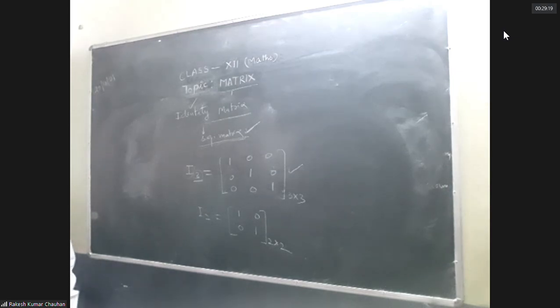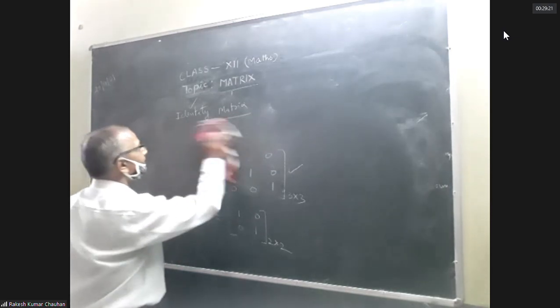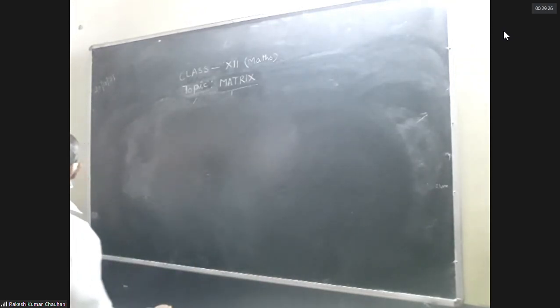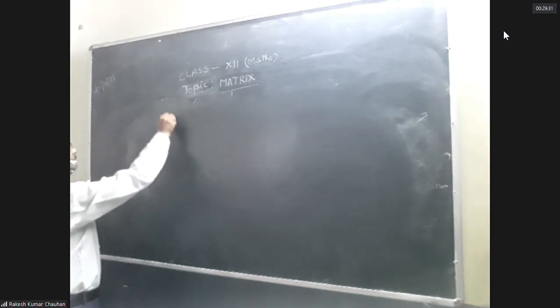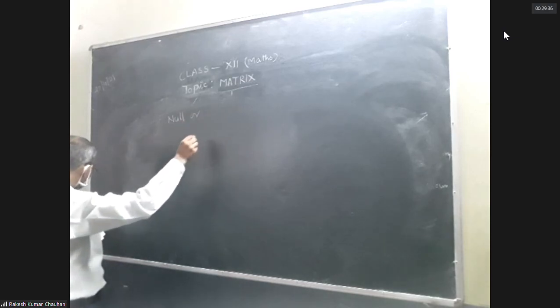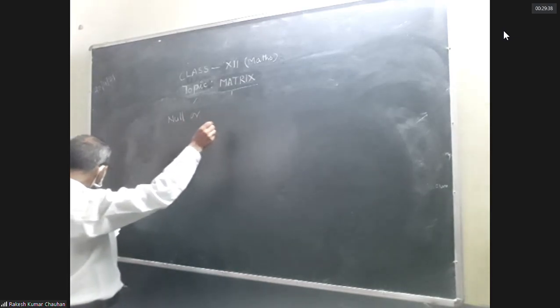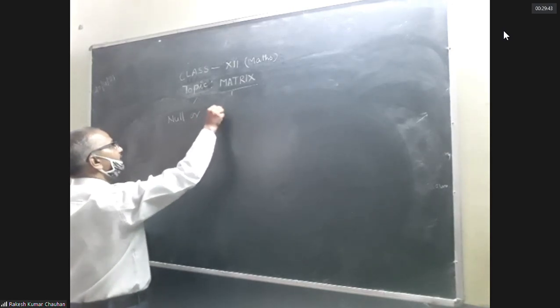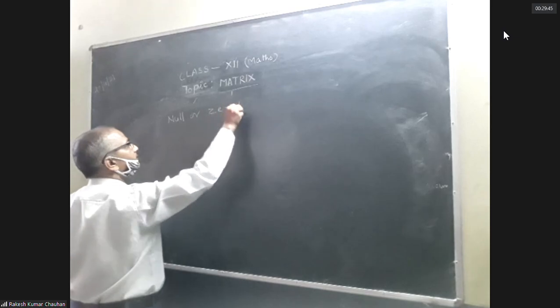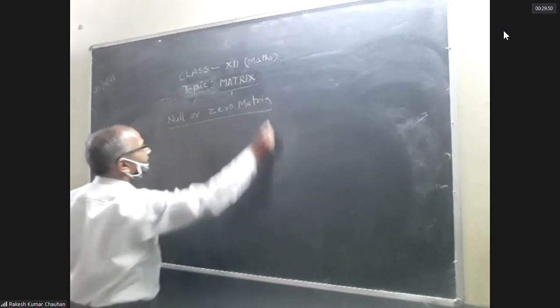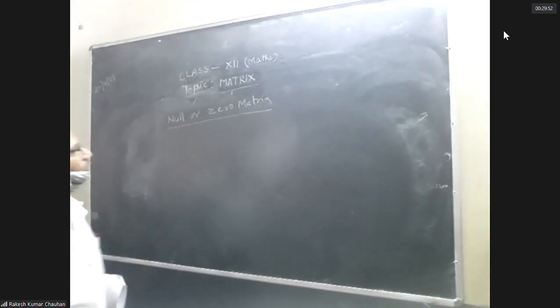After identity matrix, next is the null matrix. Null or empty. You can also say zero matrix, null matrix and zero matrix. Null matrix or zero matrix.